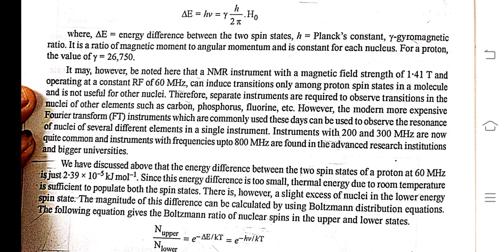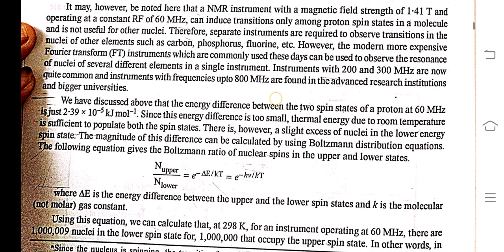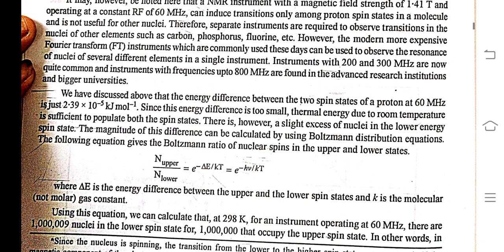Therefore, separate instruments are required to observe transitions in the nuclei of other elements such as carbon, phosphorus, fluorine, etc. However, modern instruments capable of observing nuclei of several different elements in a single instrument with 200 and 300 MHz are now quite common, and instruments with frequency up to 1800 MHz are found in advanced research institutes and bigger universities.